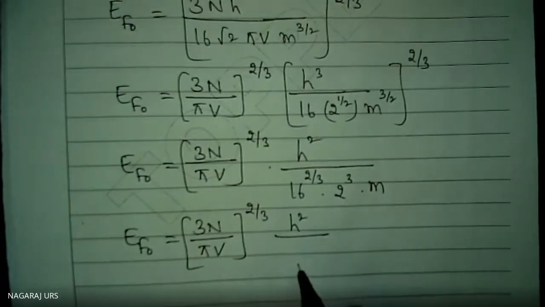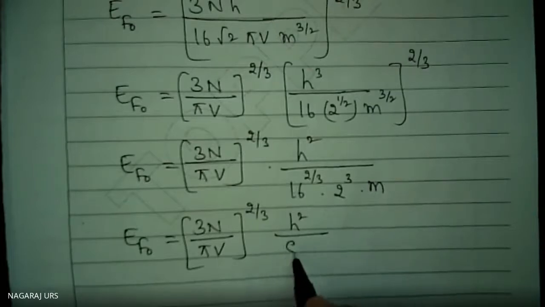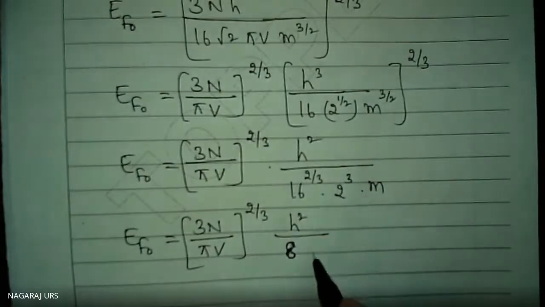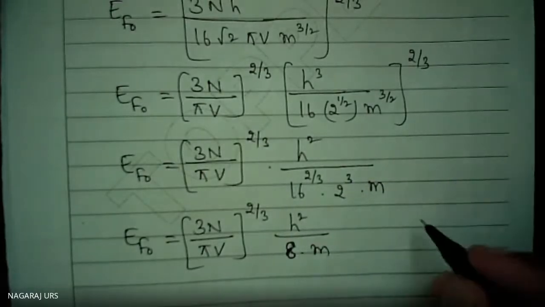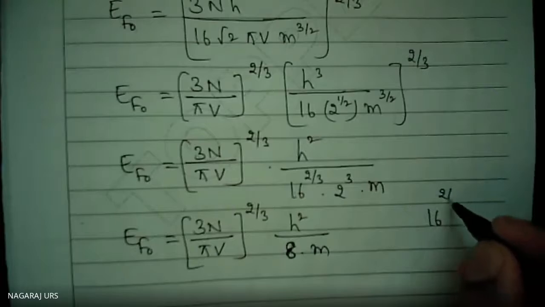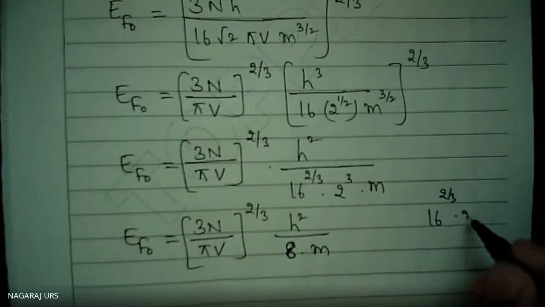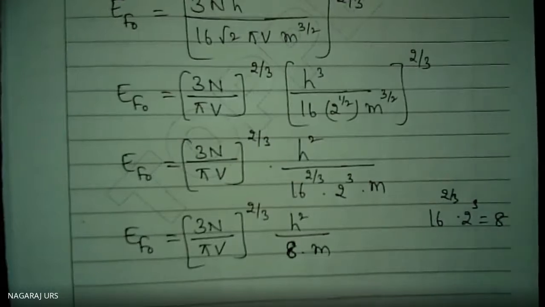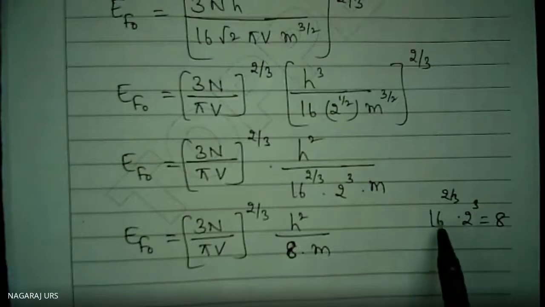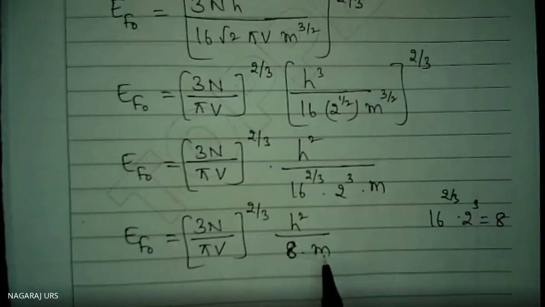Together, if you do the calculation, you are going to get 8 multiplied by m. Meaning 16 to the power 2 by 3 multiplied by 2 to the power 3 is equal to 8. You do it, that value is equal to 8. Therefore, I have written 8 into m.